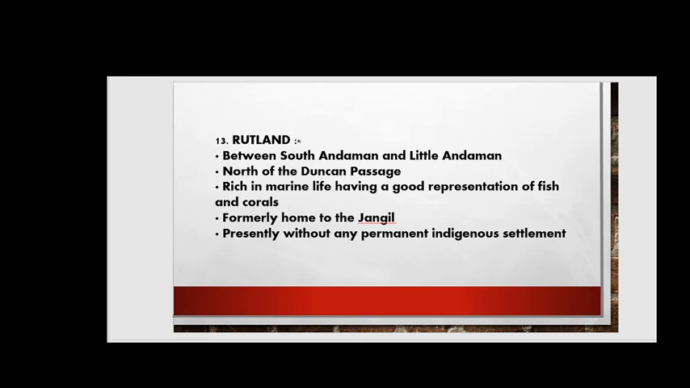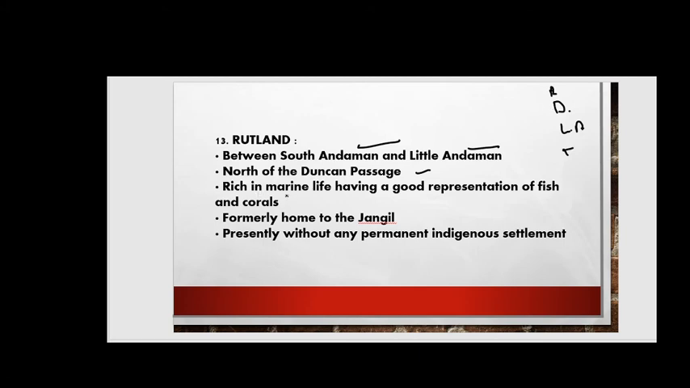Next, you can see Rutland. What is Rutland and where is it located? Rutland is located in between Southern Andaman and Little Andaman, and it is north of the Duncan Passage. Just now we saw this: this is Duncan Passage, this is Little Andaman, and this is Ten Degree Channel. So Rutland is located north of the Duncan Passage. Means here you will see your Rutland Island, right?